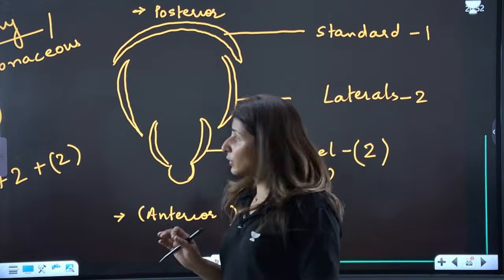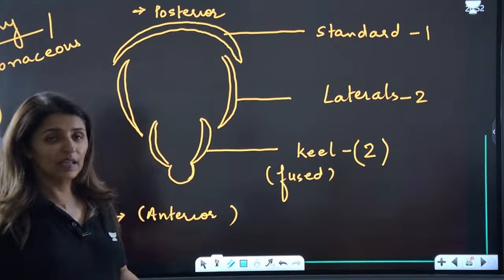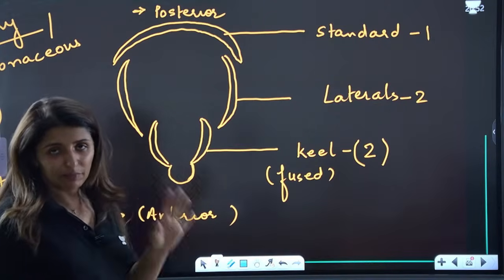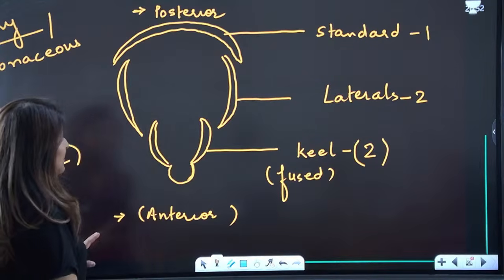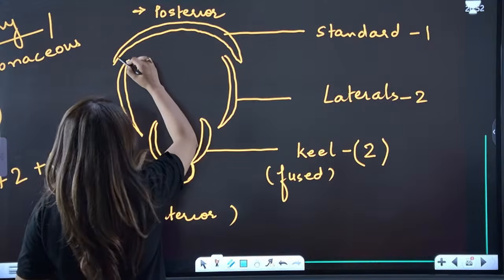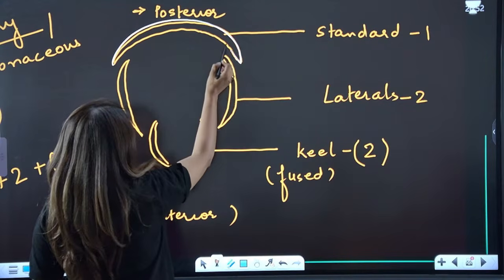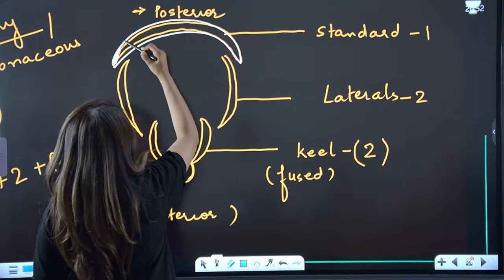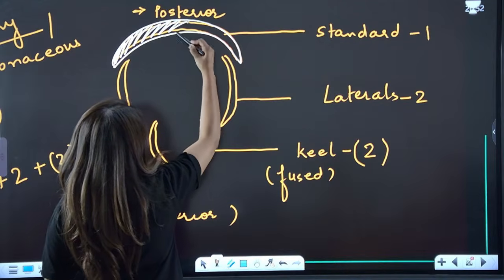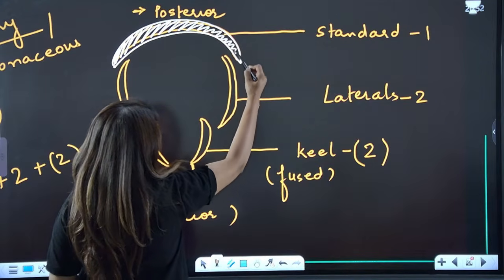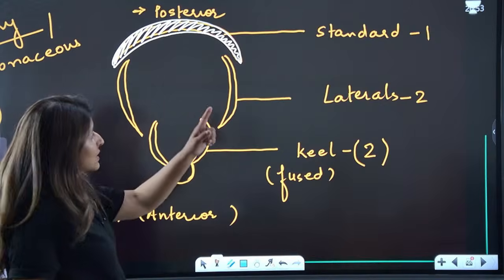In the papilionaceous vexillary condition, guys, there have to be 5 petals only. This is fixed. Now there is this largest one, the largest petal, known as standard. Single.